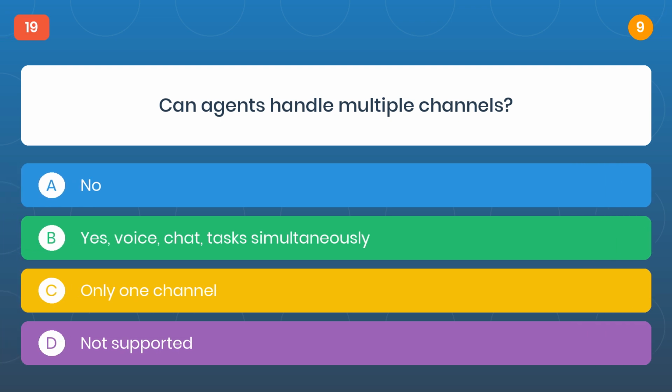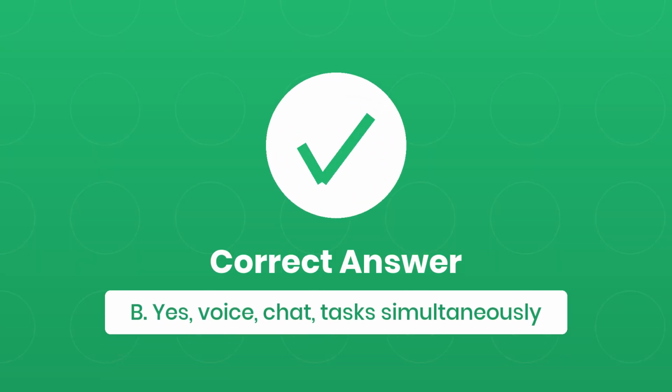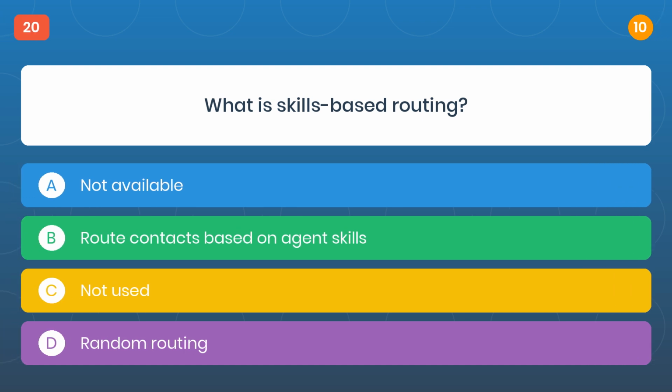Question 19. Can agents handle multiple channels? The correct answer is B, yes, voice, chat, tasks simultaneously. Question 20. What is skills-based routing?